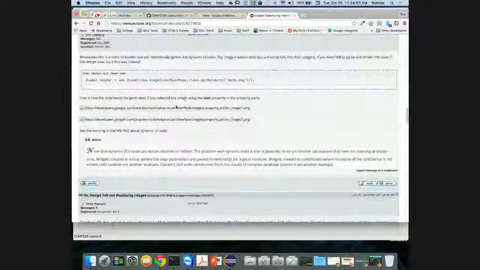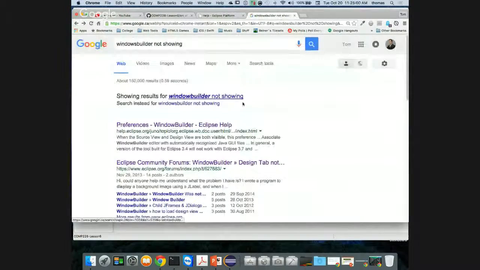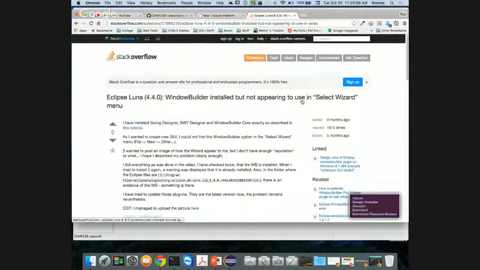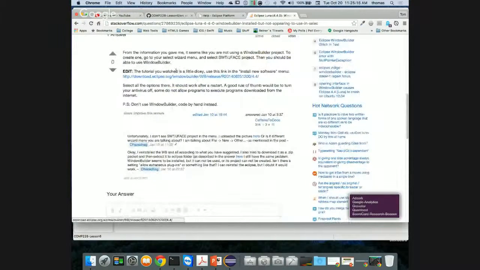This gives some updates, and it talks about how to generate this stuff. But this isn't really the answer, right? Because really, that's the piece you guys are missing. Eclipse Luna, Window Builder installed, right? Here's one, but not appearing in the Select Wizard menu, right? And there's one answer. It says you have to go to the Select Wizard menu and select SWT JFace project, and you should be able to use Window Builder, right?